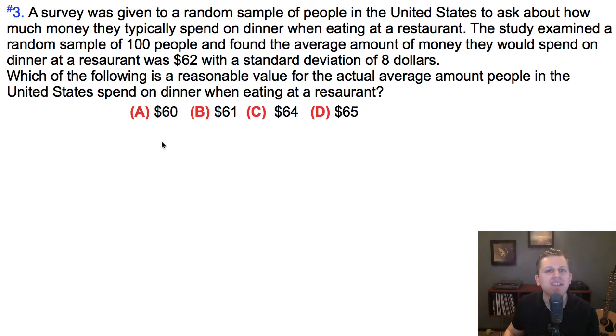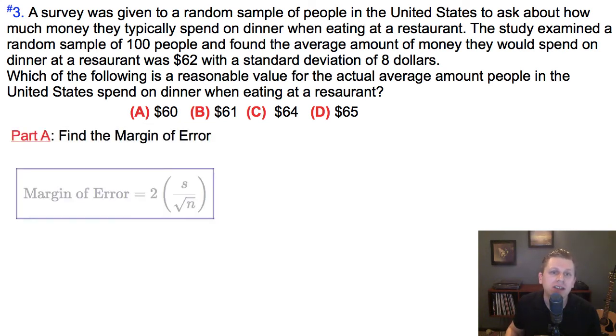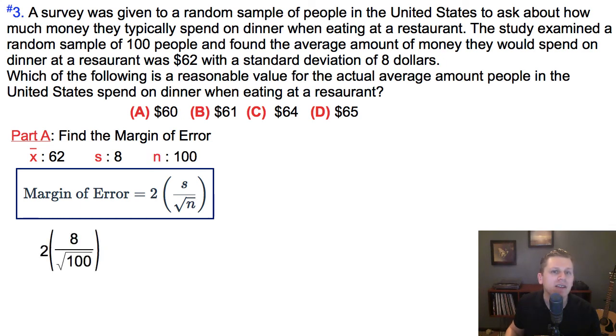Here we're checking for reasonable values, and in order to check for reasonable values, we need to know a confidence interval. Of course, to find a confidence interval, we have to start by finding the margin of error, so let's bring up our formula. Here a standard deviation was given at $8. The average amount someone spends was $62, and in this sample we surveyed 100 people. Plugging those values in, we can find the margin of error, which in this case was $1.60.